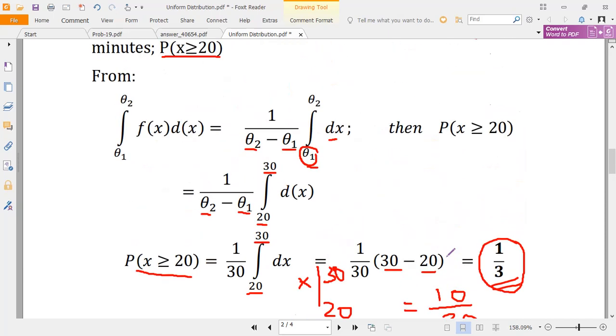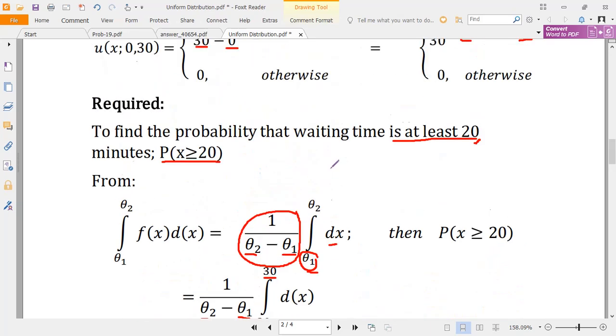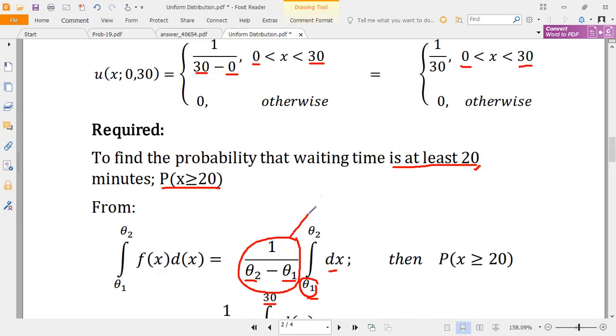The most important thing to note from this example is we have 1 over theta 2 minus theta 1, the first part here. This is the function. Again, we have the limits on the integrals. These limits, especially the lower limit and the upper limit, will depend on what kind of probability you are trying to look for, the interval given.